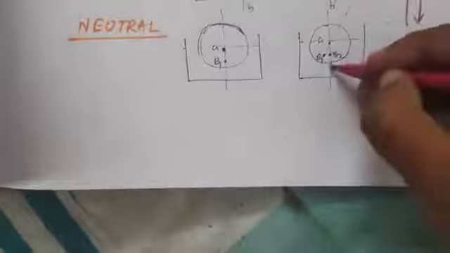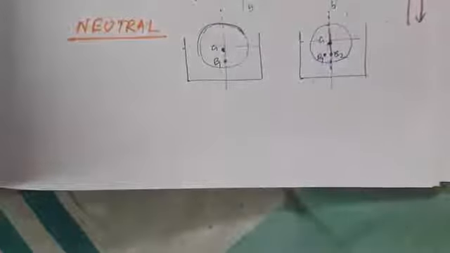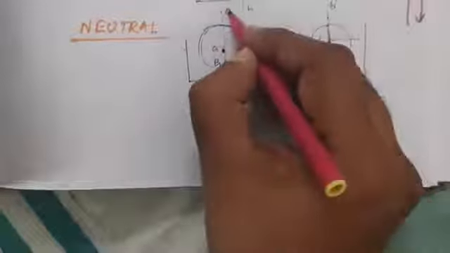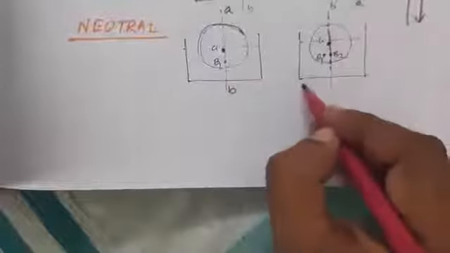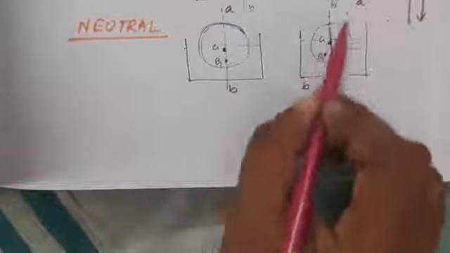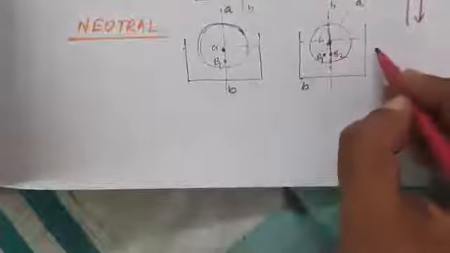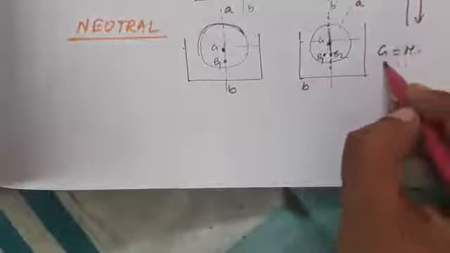Now if we draw a line from B2 in this direction, what happens? The line intersects the previous line AB. This was the previous line AB. This is the new line. So this line intersects the original or the old line AB at point G. Here G and the metacenter coincide.